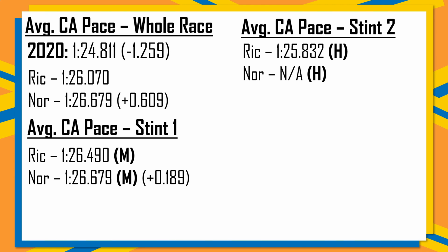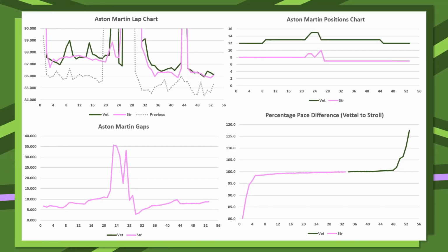Then from McLaren, we'll take a look at Aston Martin, and splitting their percentage pace difference down the middle, we can see that for 62.3% of the race, it was Lance Stroll in the pink who was the faster of the two cars, and then for 37.7%, it was Sebastian Vettel in the green.